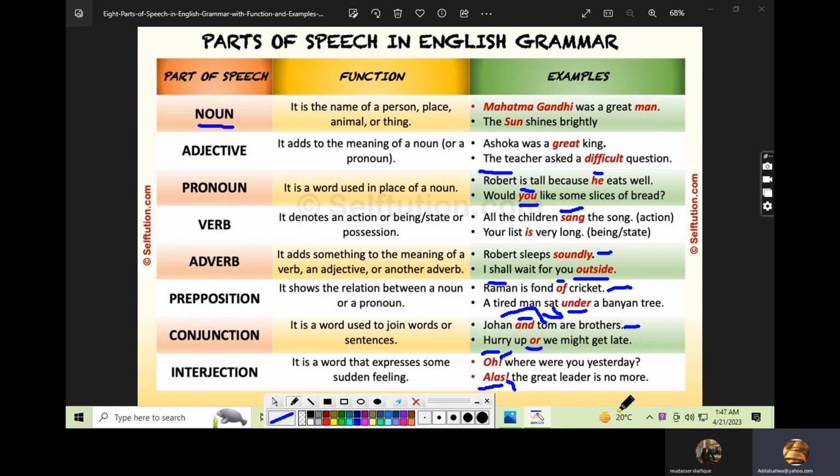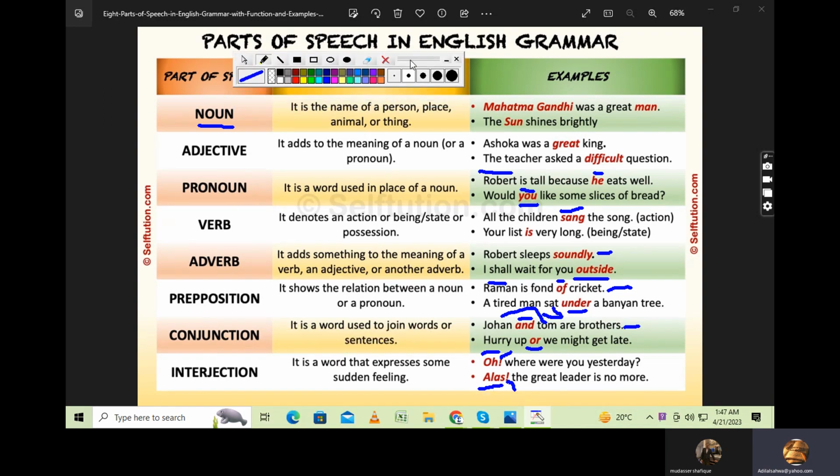So this is all about the parts of speech. Now you have to make sentences of your own with each part of speech. It's going to be your task for tomorrow, and I'm going to check it. So that's all about today's class, and we will be discussing the next grammatical topic in our next class.